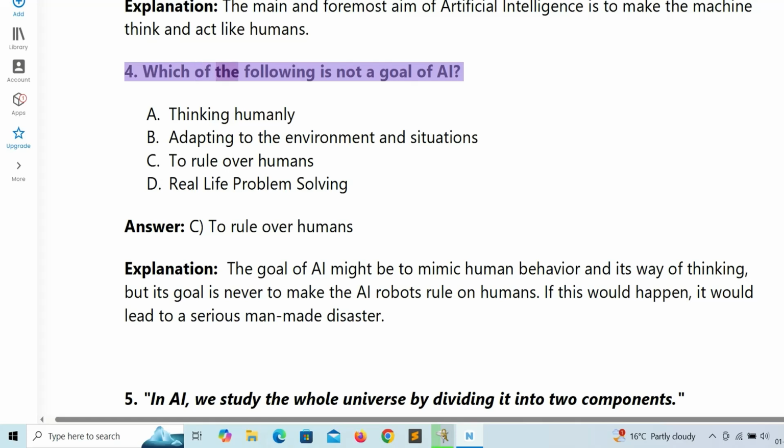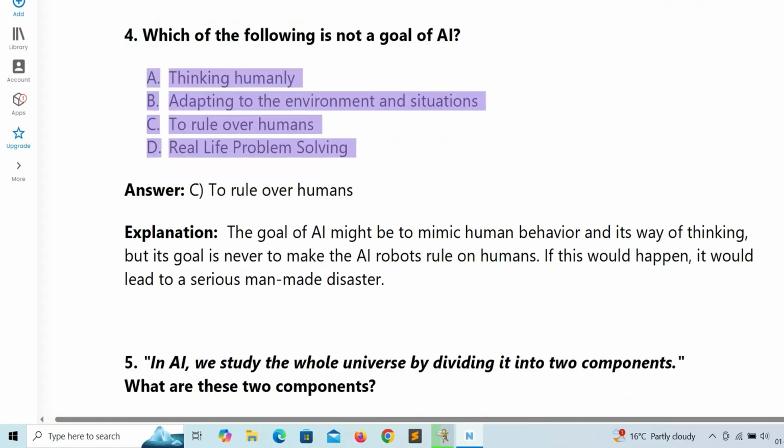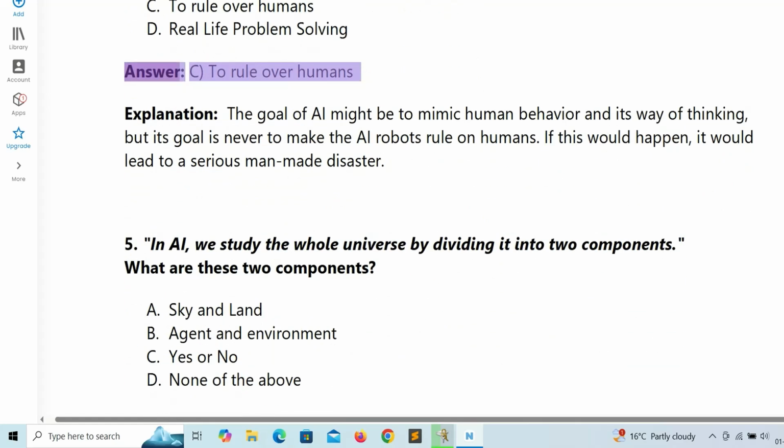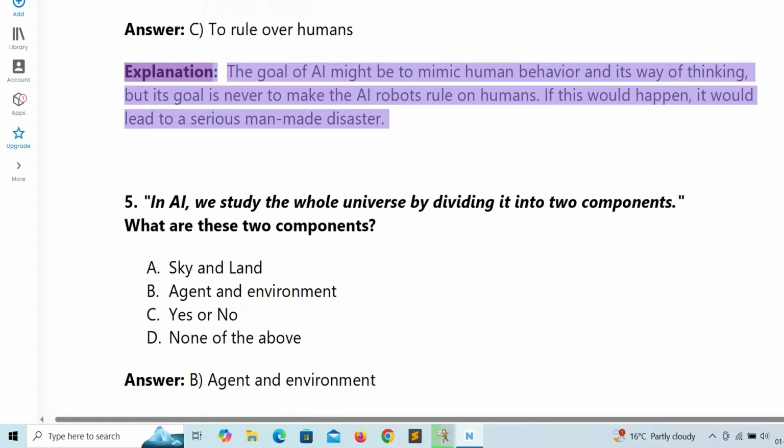4. Which of the following is not a goal of AI? A. Thinking humanly. B. Adapting to the environment and situations. C. To rule over humans. D. Real-life problem solving. Answer: C. To rule over humans. Explanation: the goal of AI might be to mimic human behavior in its way of thinking, but its goal is never to make the AI robots rule over humans. If this would happen, it would lead to a serious man-made disaster.